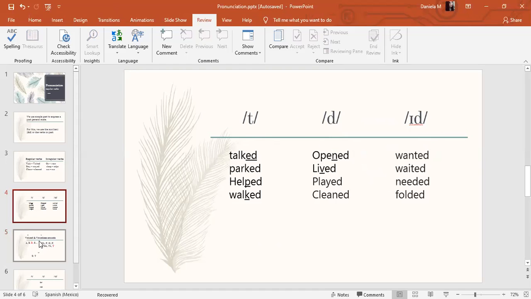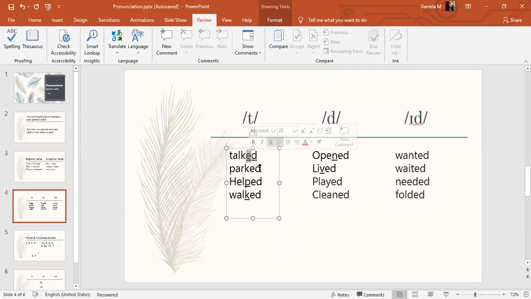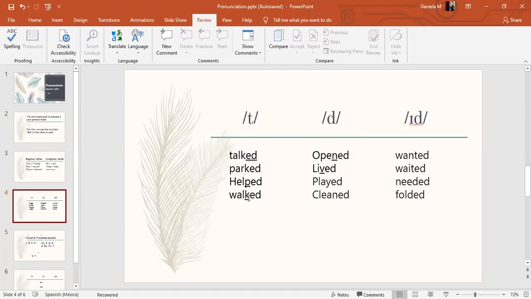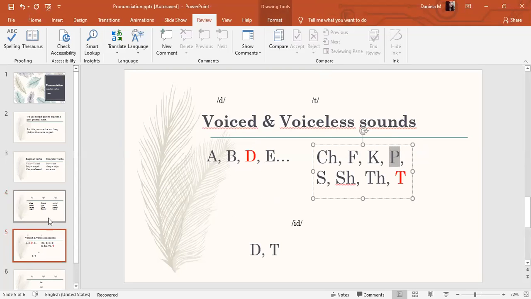Good. When we have a voiceless sound, which is ch, sh, k, p, or t, we're gonna pronounce the ed as t. For example, here talked, parked, helped. The sound before the ed here, for example, is k, which is a voiceless sound. Therefore, we pronounce it as t. Here, the sound before the ed is voiceless. It is in the list. Therefore, we pronounce it as t, like helped.